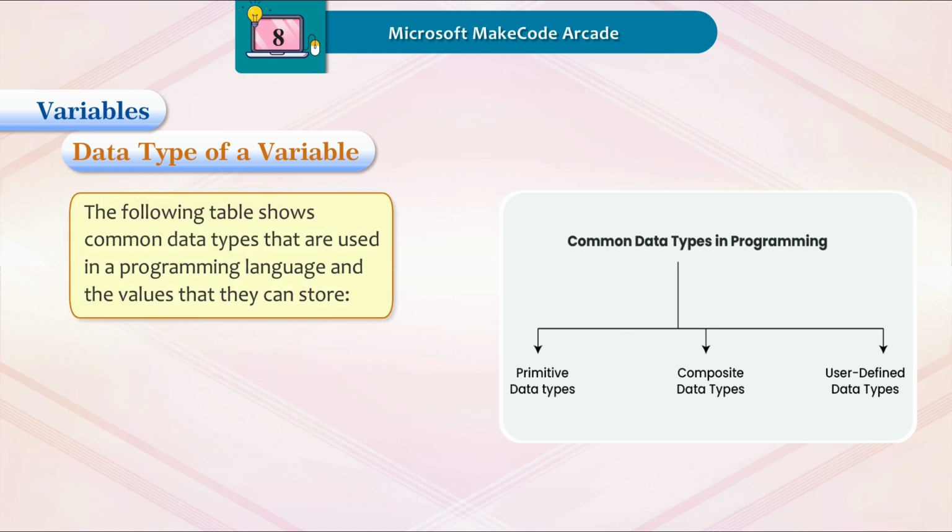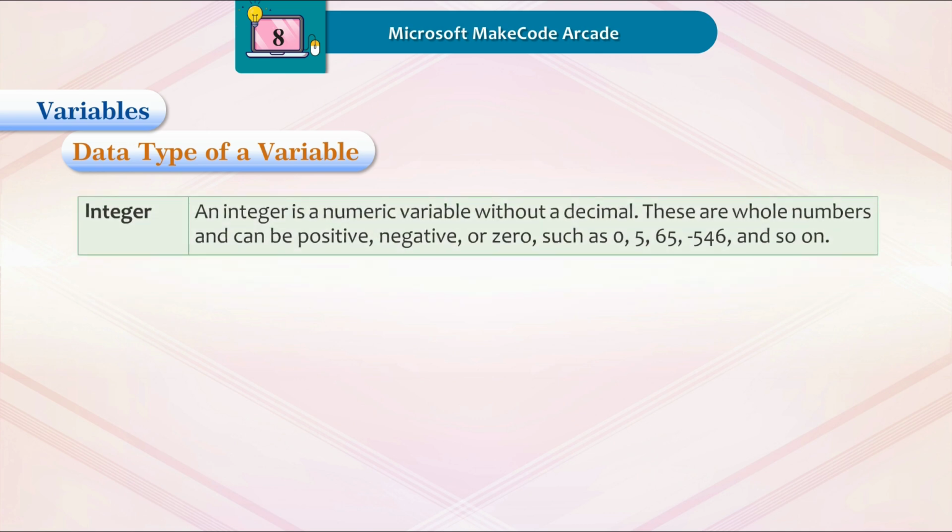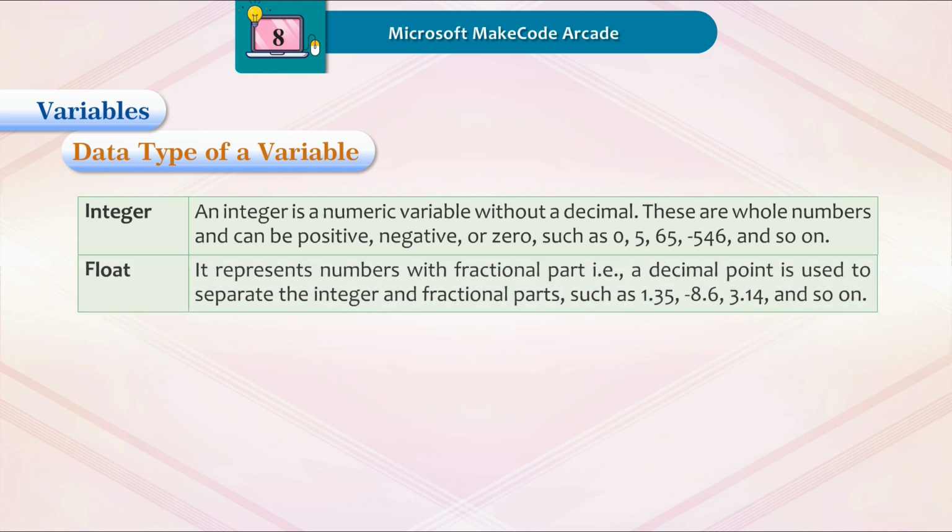The following table shows common data types that are used in a programming language and the values that they can store. Integer. An integer is a numeric variable without a decimal. These are whole numbers and can be positive, negative or 0, such as 0, 5, 65, minus 546 and so on. Float. It represents numbers with a fractional part, that is, a decimal point is used to separate the integer and fractional parts, such as 1.35, minus 8.6, 3.14 and so on.